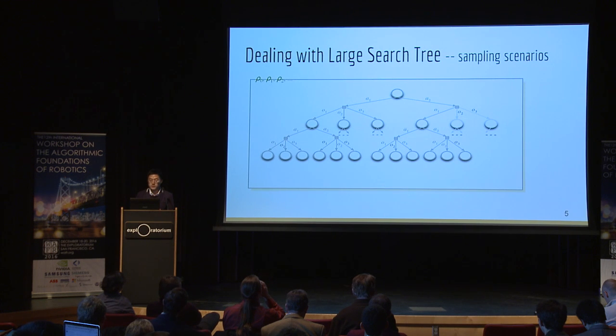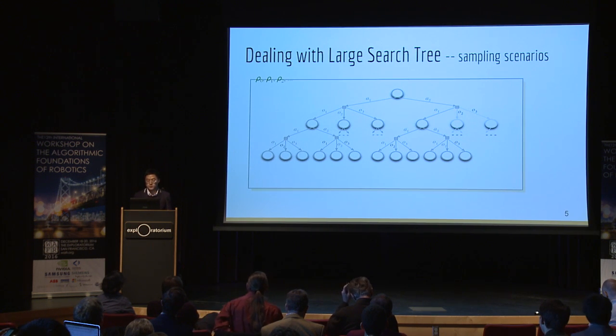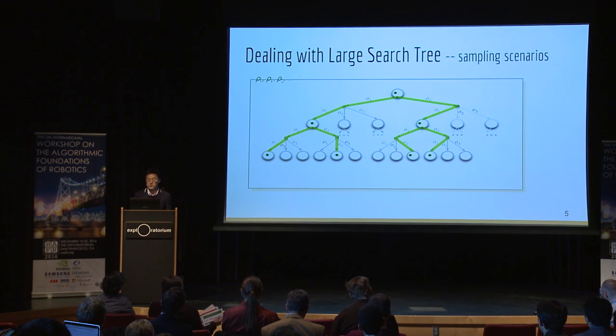A random number determines the uncertain outcome of a given action. Hence, given an action sequence, a scenario determines a unique path in the tree, which consists of the observation, states, and the actions encountered. And different action sequences can lead to different paths in the tree.